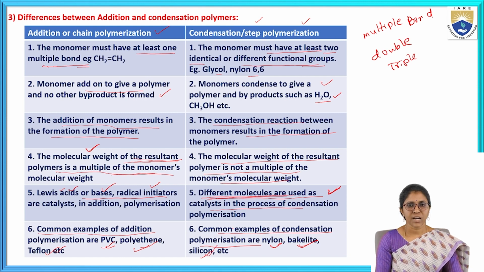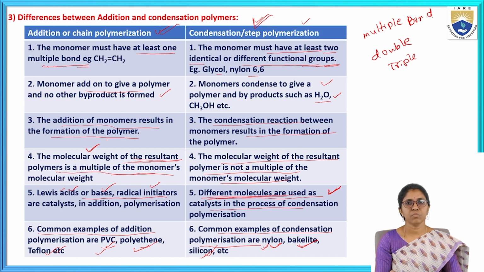So this is about the types of and differences between addition and condensation polymers. In addition or chain polymerization, the monomer must have at least one multiple bond. In condensation or step polymerization, the monomer must have at least two identical or different functional groups. Examples of condensation polymerization are nylon 6 and Bakelite. For addition polymerization, polyvinyl chloride and polyethylene.